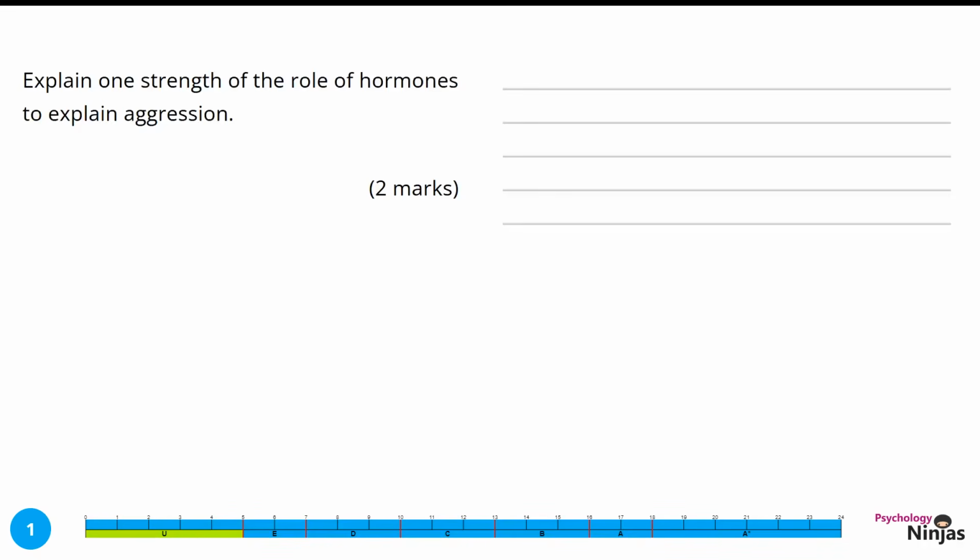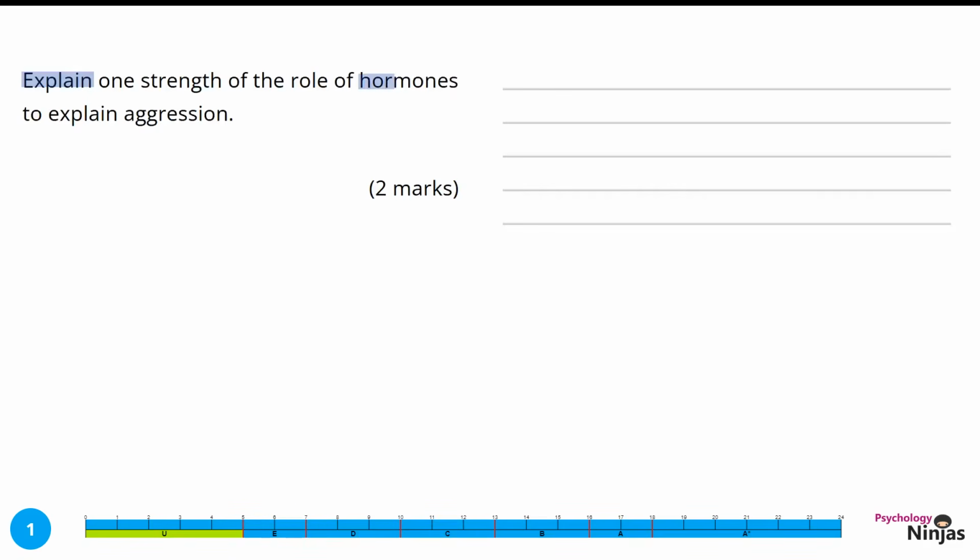Explain one strength of the role of hormones to explain aggression, 2 marks. Here we have the command word explain, which is asking us to give a detailed and thorough explanation, so extending our response beyond just giving a single sentence.